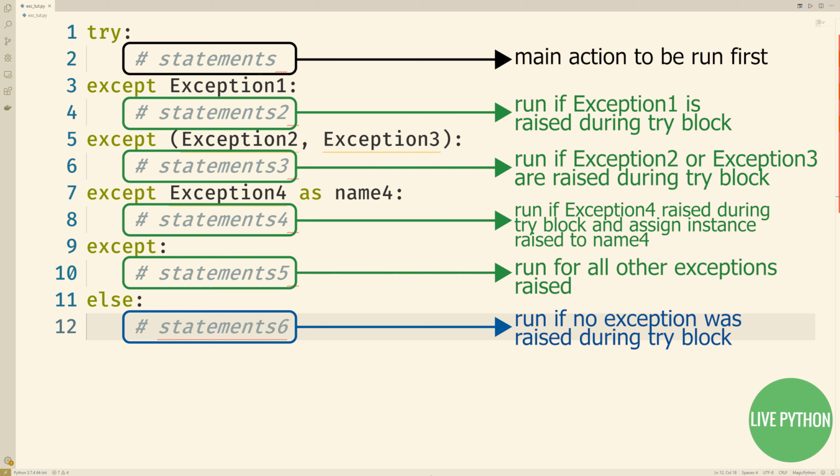If an exception does not occur while the try block statements are running, Python runs the statements under the else line, if present, and control then resumes below the entire try statement. In other words, except clauses catch any matching exceptions that happen while the try block is running, and the else clause runs only if no exceptions happen while the try block runs. Exceptions raised are matched to exceptions named in except clauses by superclass relationships that we'll explore later, and the empty except clause with no exception name matches all of the other exceptions.